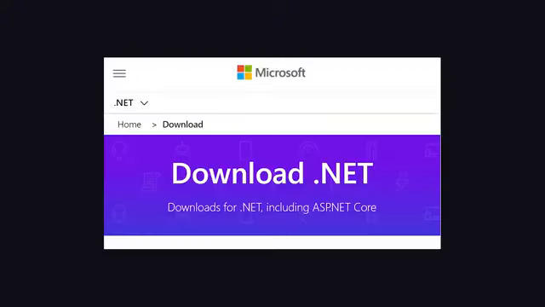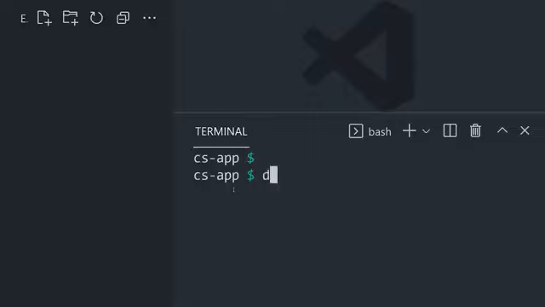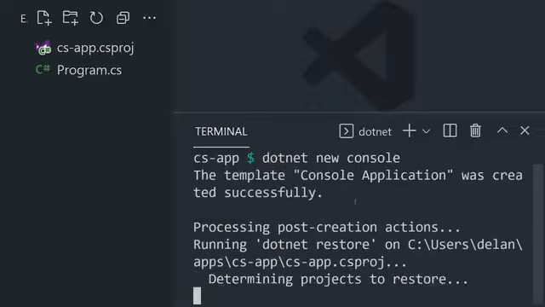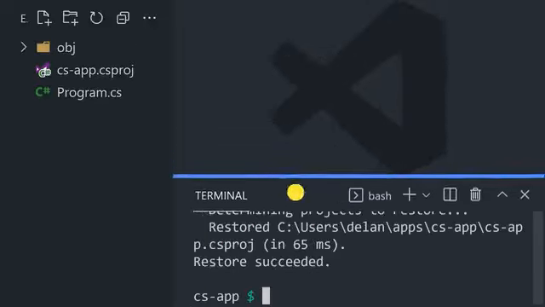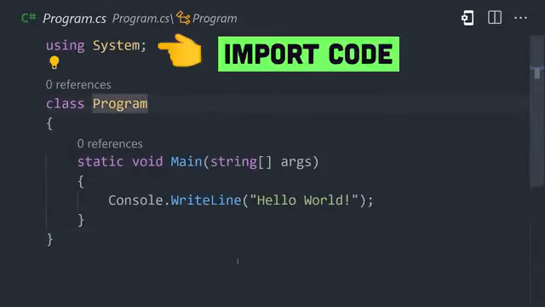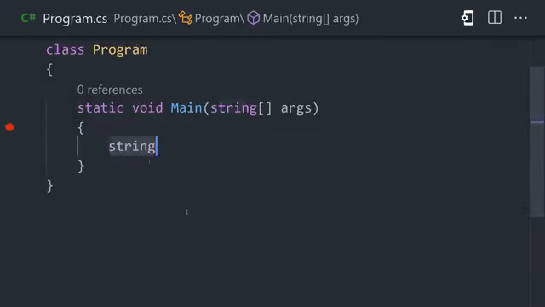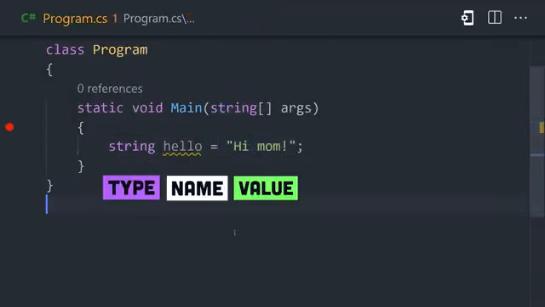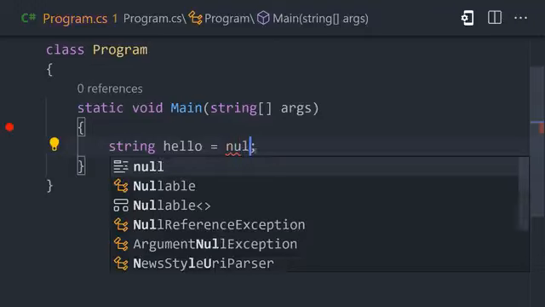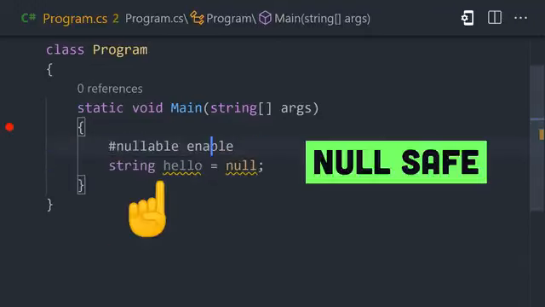To get started, install the .NET Core SDK, then open the terminal to an empty directory and run dotnet new to create a new application. That creates a Program.cs file that imports the system namespace at the top, then provides a class with a main function, which is where your code will start executing. Declare a variable by starting with a type, followed by a name and value. By default, a value cannot be null, but you can make it nullable by adding a question mark to the